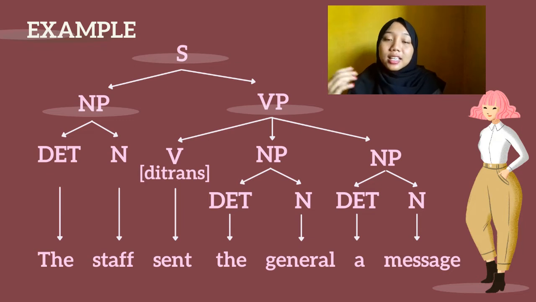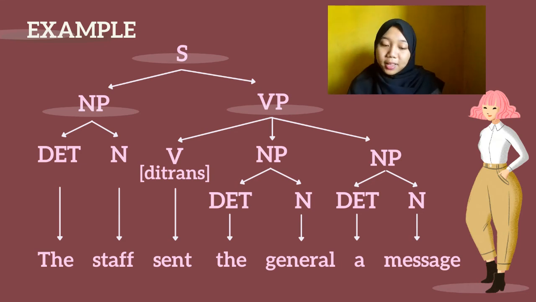Why is the general an indirect object and a message a direct object? Because the general doesn't receive directly the verb's action, but a message is the one that receives directly the verb's action. We can distinguish between direct and indirect objects by changing the position of those two objects.